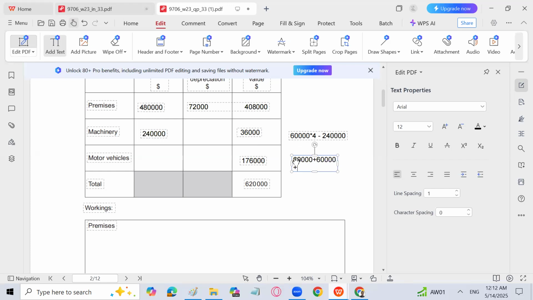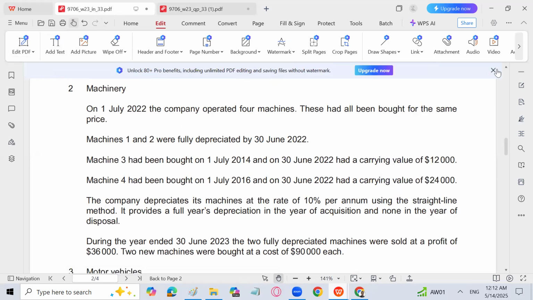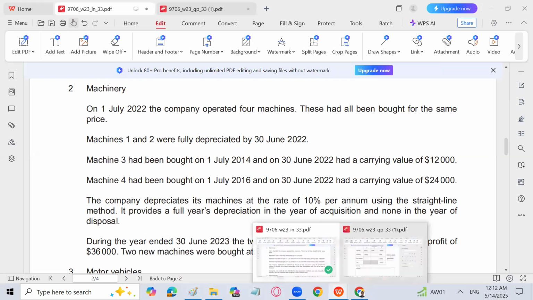Then plus more depreciation we can calculate. How come, sir? Because we know that the carrying value of machine 3 is 12,000. So the cost is 60,000 minus 12,000. It means that it is also depreciated for 8 years. 8 into 6, 48,000. So I can calculate this depreciation also.